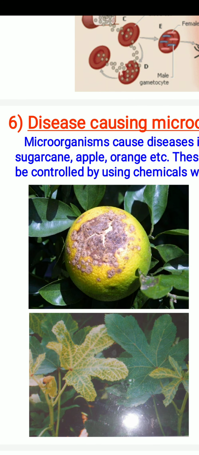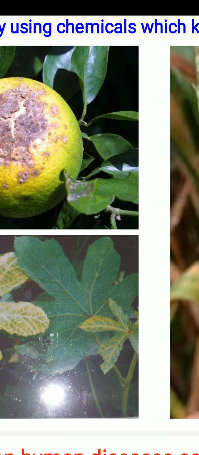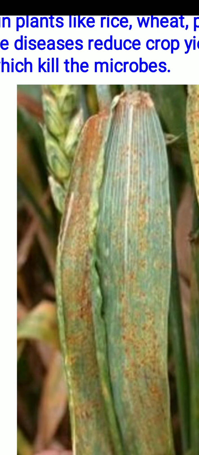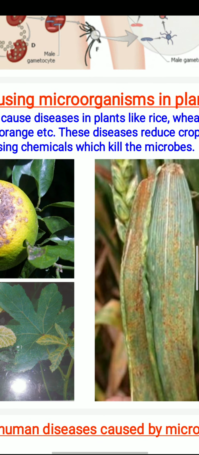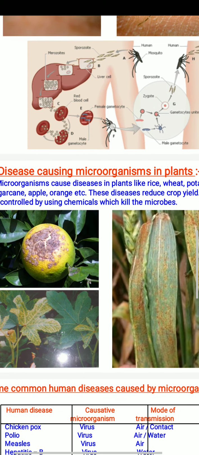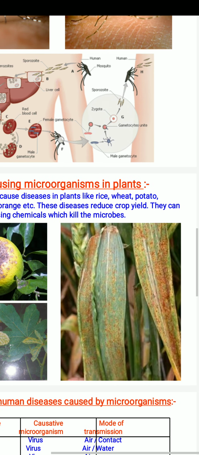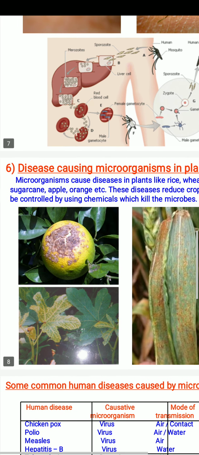Here is the photograph of the lemon. You have the photographs of the barley or wheat plant. There is a series of diseases that are caused by microbes in plants also. These diseases reduce crop yield. They can be controlled by using chemicals which kill the microbes.